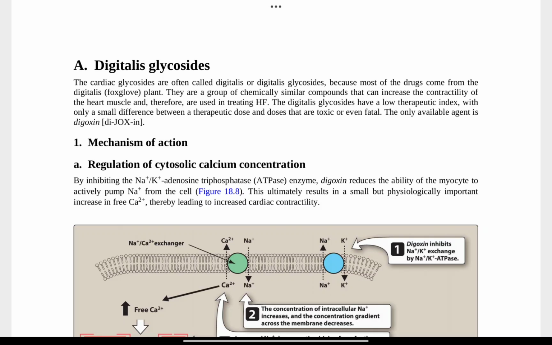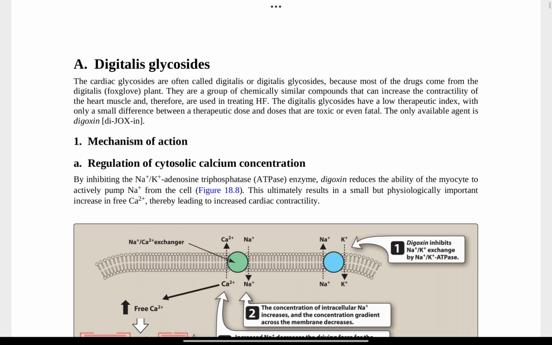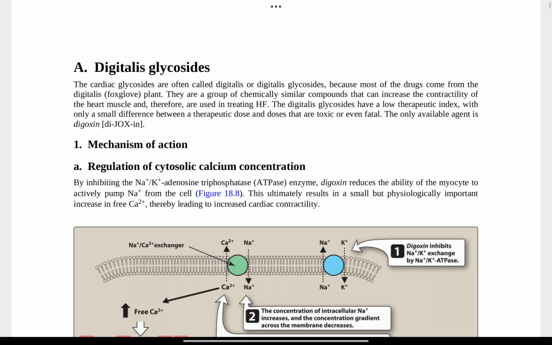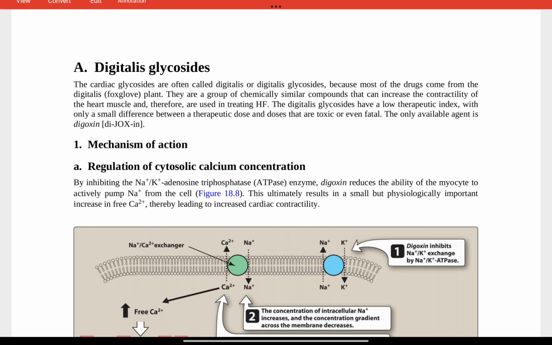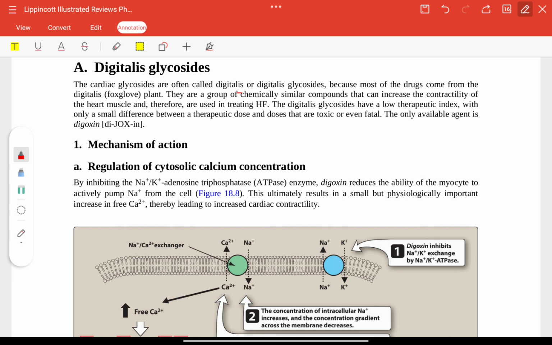Now, digitalis glycosides. This is an important topic. The cardiac glycosides are often called digitalis glycosides. Most of the drugs come from the digitalis foxglove plant, and there is a low therapeutic window, a low therapeutic index, and so a toxic or fatal dose can occur. The only available agent is digoxin.